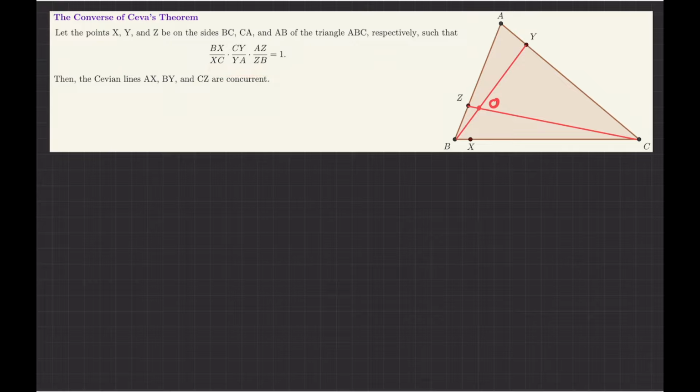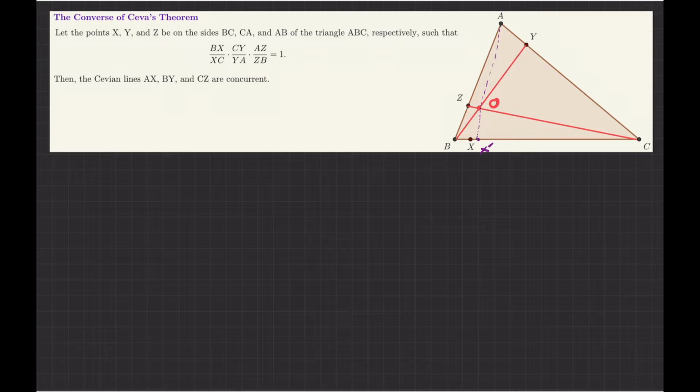Okay, let us assume that this is not the case. What does it mean? It means that, for example, when I take A and connect it to O, this continuation, instead of passing through point X, passes through another point on the segment BC, call it X prime. Of course, in reality, this does not happen.